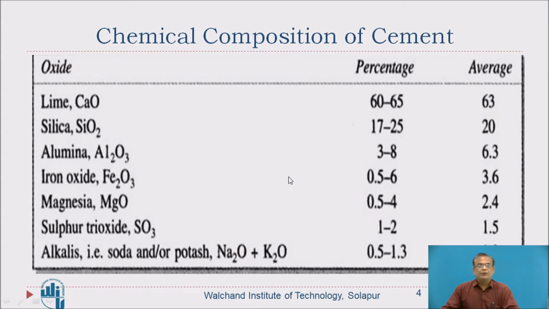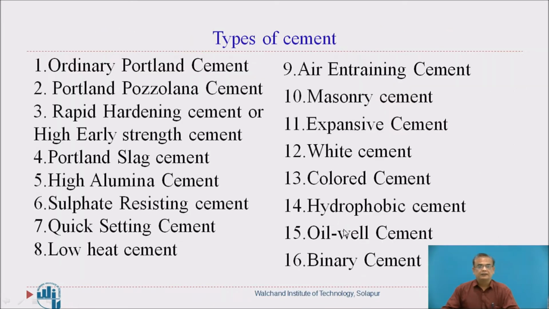Now, chemical composition of cement. Lime CaO is about 60 to 65% in cement. Silica SiO2 about 17 to 25%. Alumina is about 3 to 8%. Iron oxide 0.5 to 6%. Magnesia 0.5 to 4%. Sulfur trioxide 1 to 2%. Alkalis 0.5 to 1.3%. So this is general chemical composition of cement.